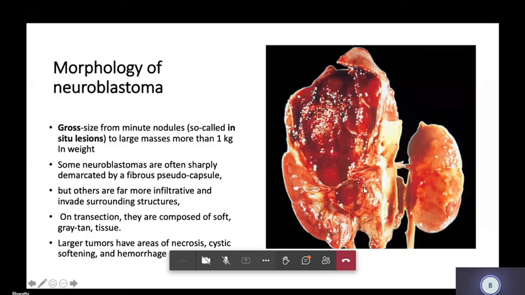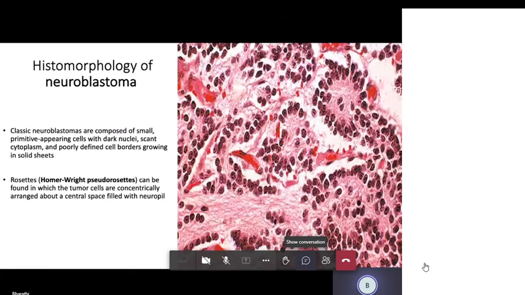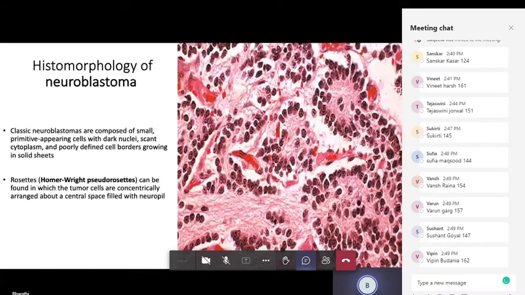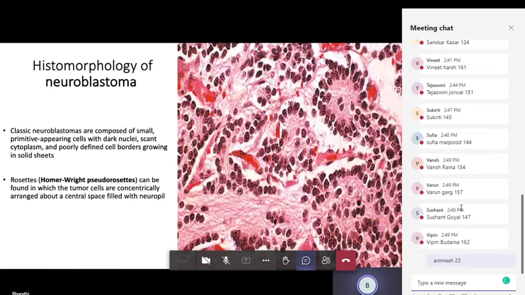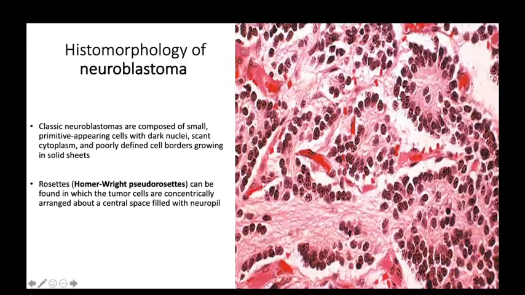Now coming to the histomorphology of neuroblastoma. The classical neuroblastoma is composed of small primitive appearing cells with dark nuclei, scanty cytoplasm, and poorly defined cell borders, growing in solid nests. In the histomorphology we can see the cells are very small, round, blue cells, with totally scanty cytoplasm and very fine chromatin, and they are arranged in solid nests also.